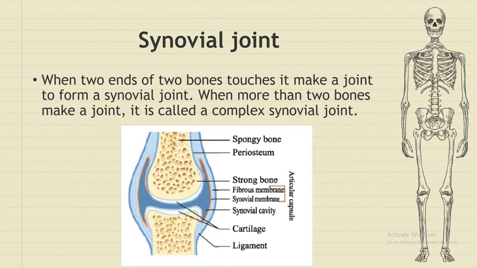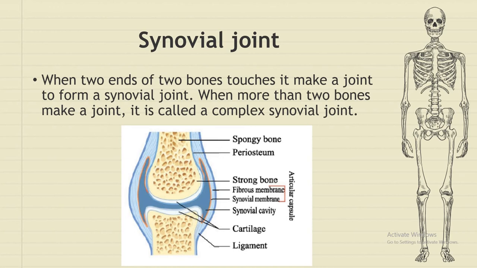Okay, so what is a synovial joint? When the ends of two bones touch and make a joint, that joint is called a synovial joint. If more than two bones make a joint, then it will be a complex synovial joint. The synovial joints or the parts of synovial joints are covered with cartilage, and in between this cartilage there is a fluid, which is called synovial fluid, which holds the bones firmly together.